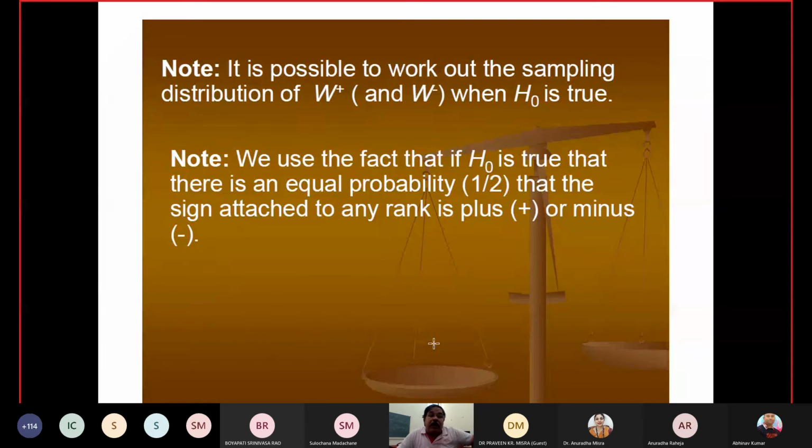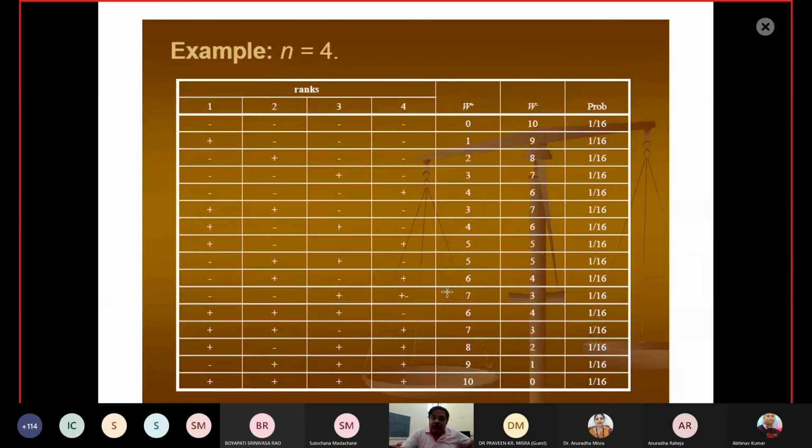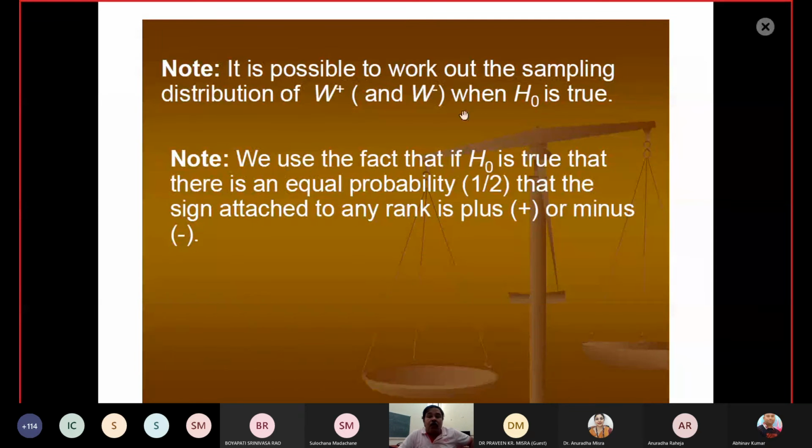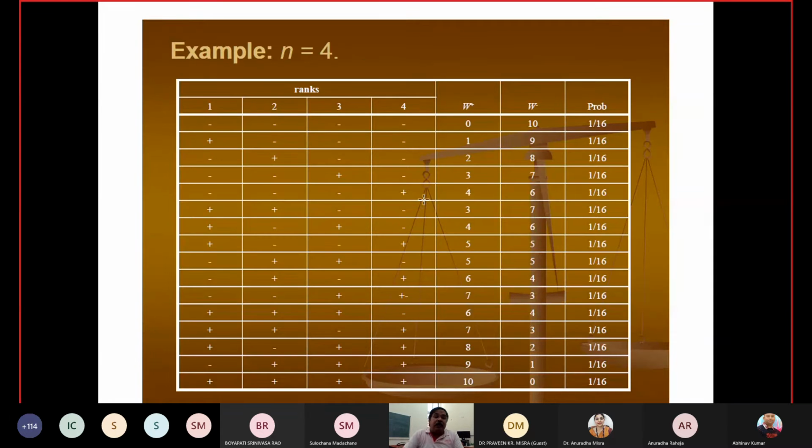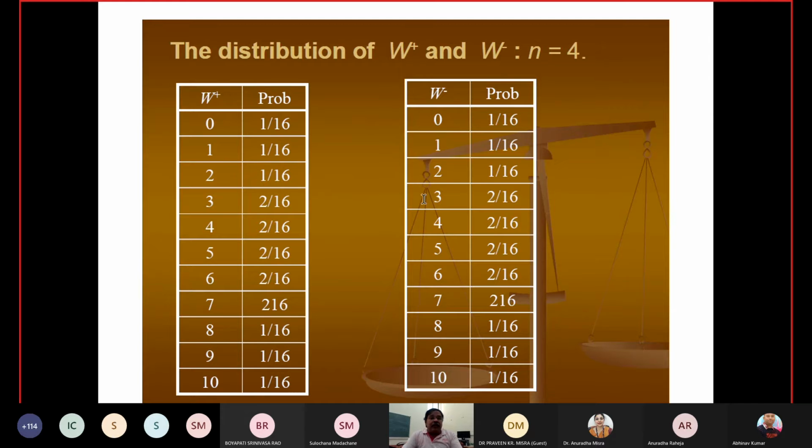Okay. Note that it is possible to work out the sampling distribution of W plus and W minus, and hence under H naught. It can be done by assuming that they have equal probability under H naught, and you can find the ranks, and then correspondingly you can find the probability. So for n is equal to 4, the table is there.